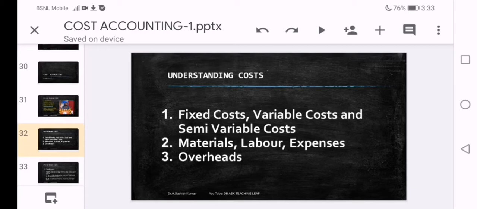In the second stage, we try to understand materials, labor and expenses and their components. Both indirect costs and direct costs of these 3 elements will be discussed in detail. At the end of the session, we also cover overheads.